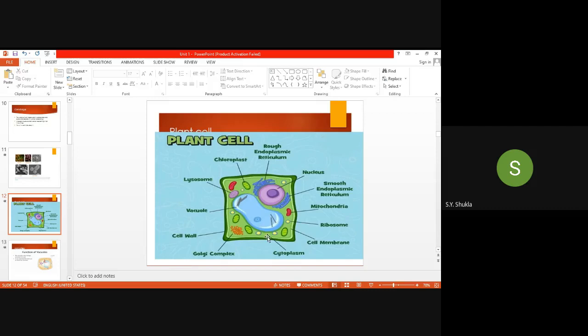Then the Golgi apparatus, we know that it is the postmaster of the cell. This is the plant cell, the general introductory part of the plant cell. Okay, then we will discuss the function of the vacuoles and all that.